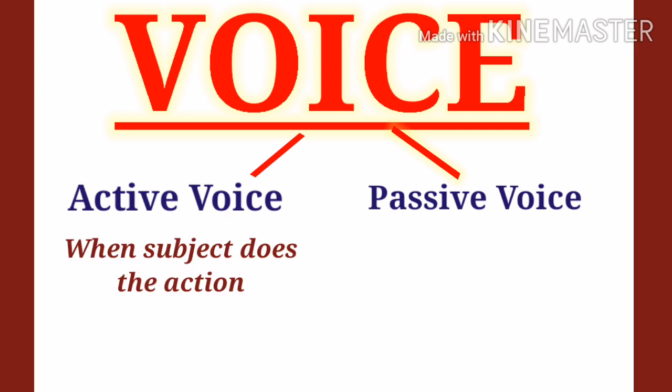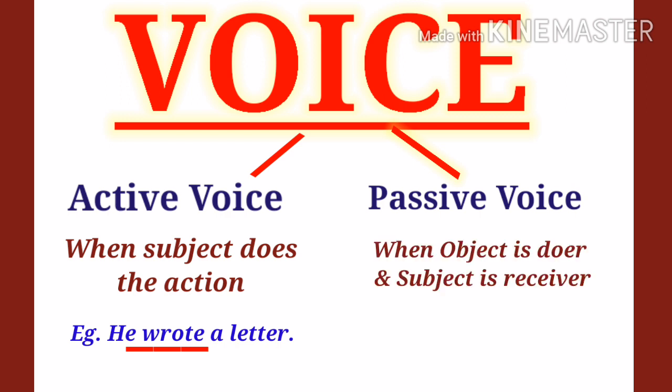Active voice. When the verb speaks of its subject as acting, it is said to be in active voice. For example, he wrote a letter. Here the verb wrote is active voice. Second is passive voice. When the verb speaks of the subject as being acted upon, it is said to be in passive voice. Example, a letter was written by him. Here the verb was written is in passive voice.